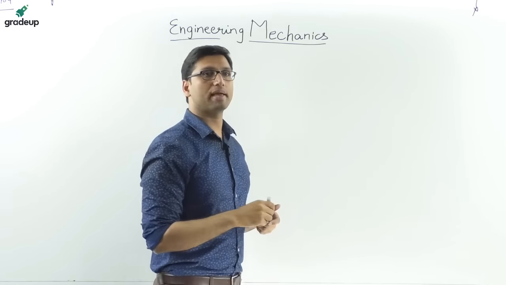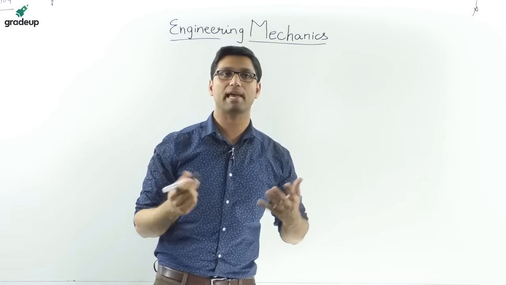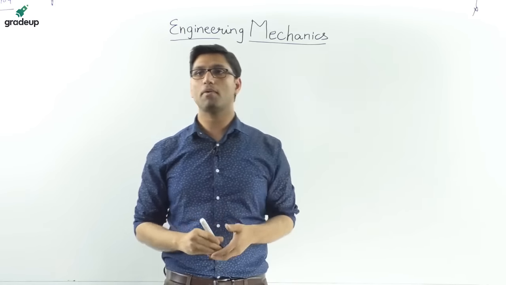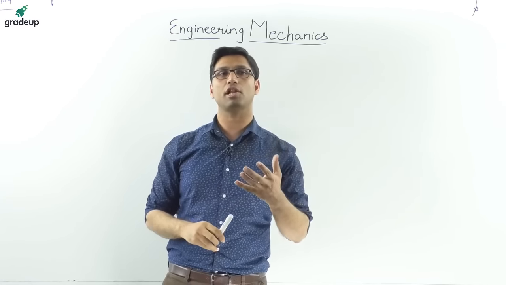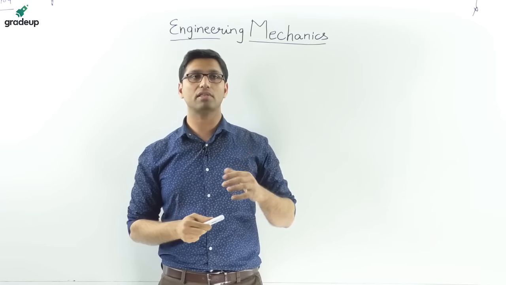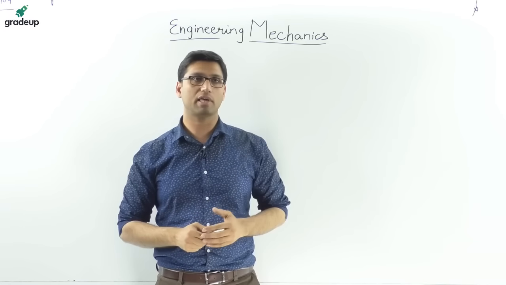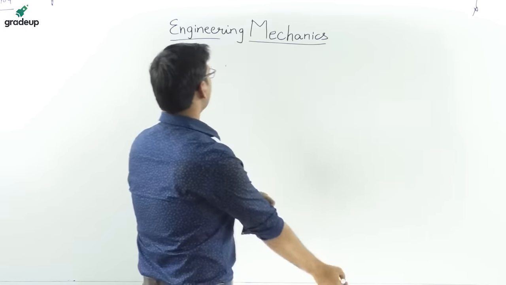Now, what is mechanics and how do we classify mechanics? The definition of mechanics is the science of the study of forces acting on a body which is at rest or in motion.